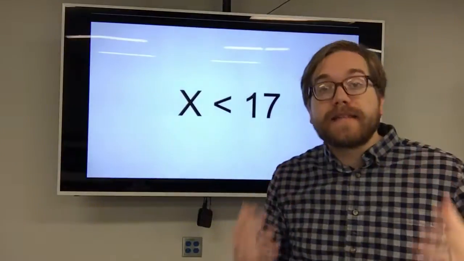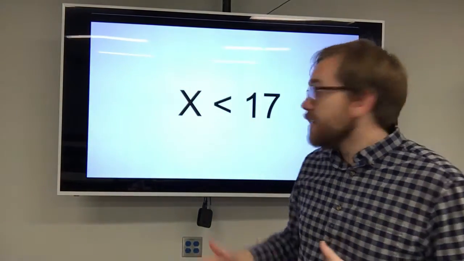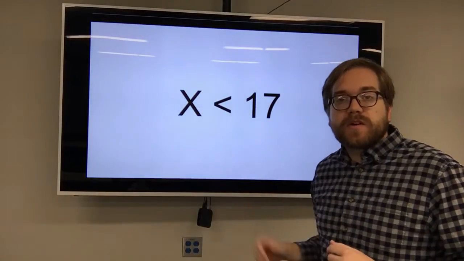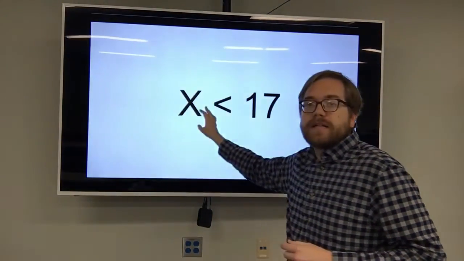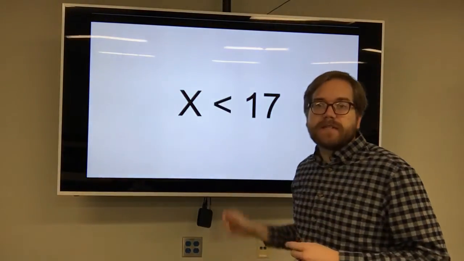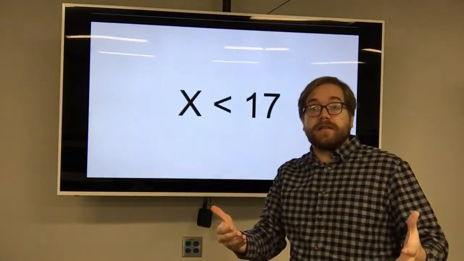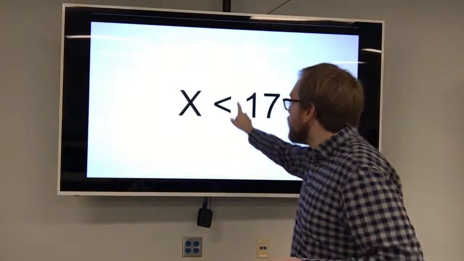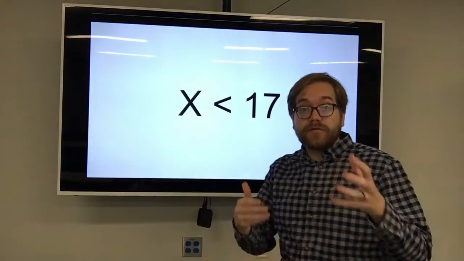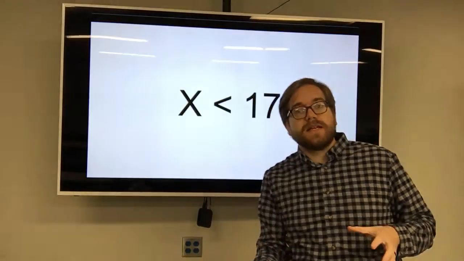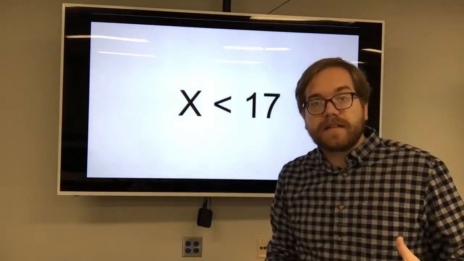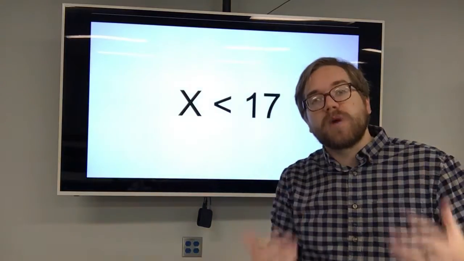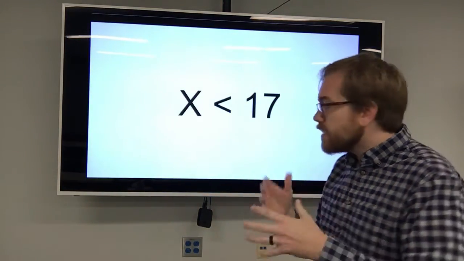All right, let's look at an example of an inequality. Okay? Here we have an inequality. Now, normally when looking at an expression like this, we might see an equal sign here. It says x equal to 17. That would be an equality because x is equal to that one number, 17. But here we have a different symbol, a symbol that you've seen before. This is the less than symbol. And so what that's telling us is that x is not equal to 17, it's less than or smaller than 17. So let's break it down a little bit more.